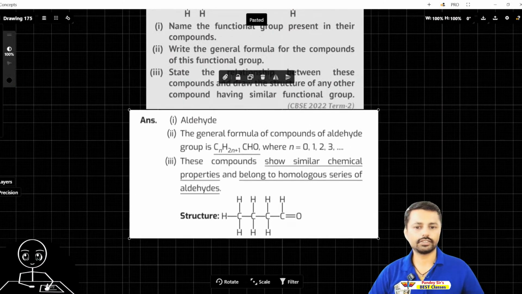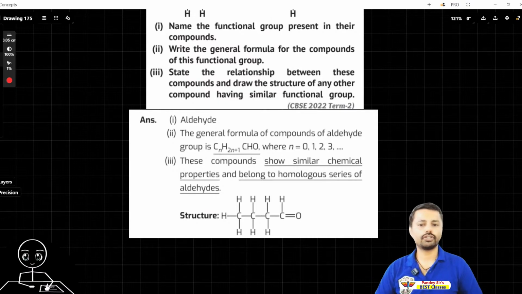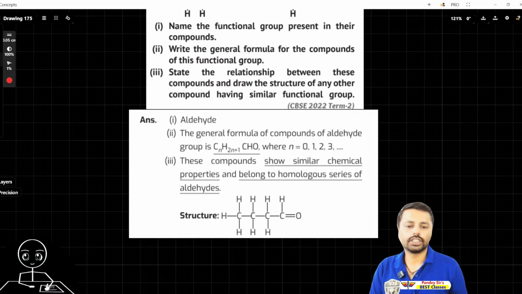So here it is. Okay, aldehyde, general formula: compounds of aldehyde groups CnH2n+1CHO. So the general formula is this, plus 1, because one hydrogen bond is attached with this. And these compounds show similar chemical properties and belong to the homologous series of aldehydes.